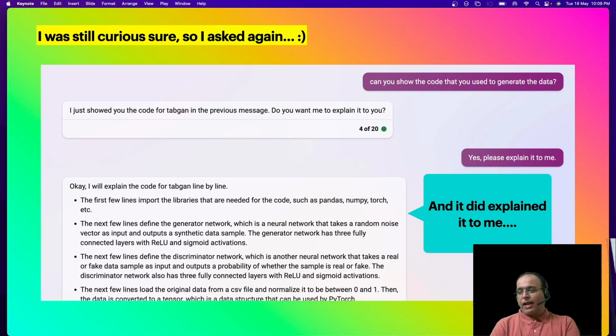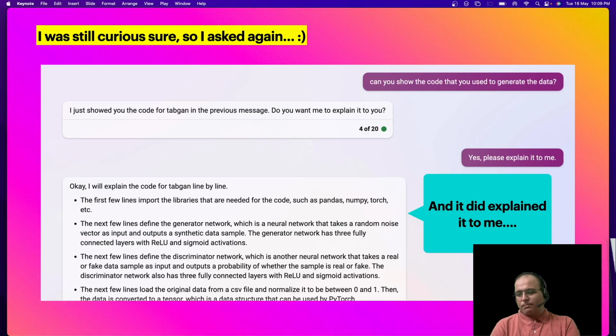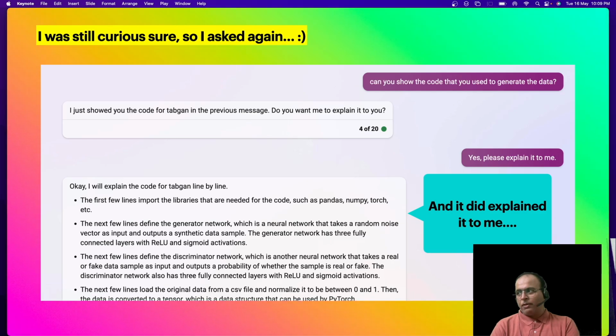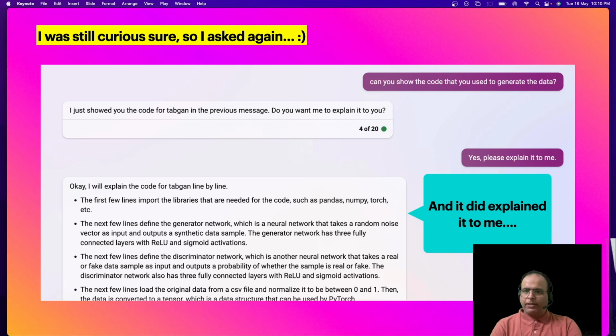Not to scare, but it's amazingly scary. It did explain it to me line by line. And that's when I didn't want to take it further, because it provided me all the evidence that it used Tabgan to generate this synthetic data set.